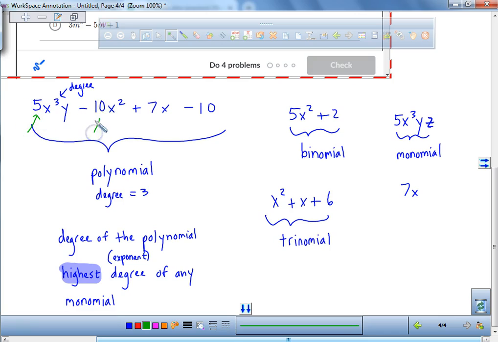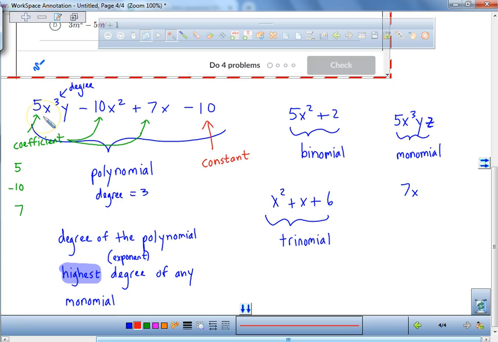Okay? Now, everybody, I'm going to put a little arrow right here at the 5. I'm going to put a little arrow right here at the negative 10. I'm going to put a little arrow here right at the 7. All of these little arrows, these are referred to as what's called coefficients. What are my coefficients? I have a 5. I have a negative 10. And I have a 7. Well, wait a second. What do we call this number with no variable at the end that's just sitting there? We call that a constant.